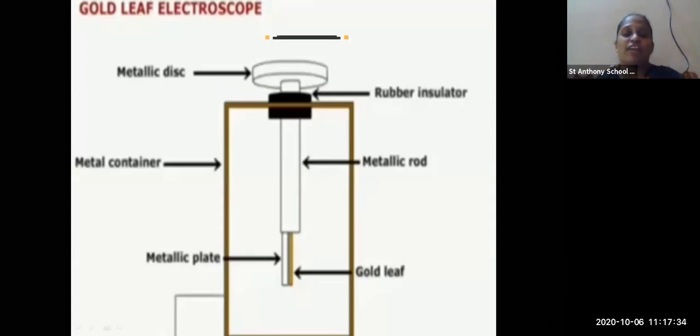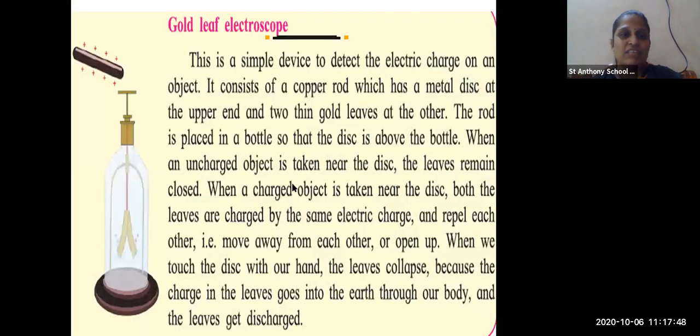Then the gold leaf experiment. In this experiment, we have a metallic disc, rubber insulator, metallic container, metallic rod, metallic plate, and a gold leaf. Now just see what this experiment is about. So here we have taken a bottle. This is a simple device to detect the electrical charge in an object.